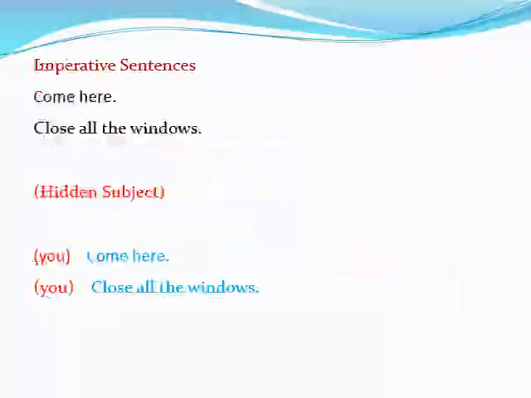In imperative sentences, the subject you is implied. It is hidden rather than expressed. For example, come here. It means you come here. The subject here is you, which is hidden. Again, in the next example, close all the windows. Here, the subject is you, which is understood.